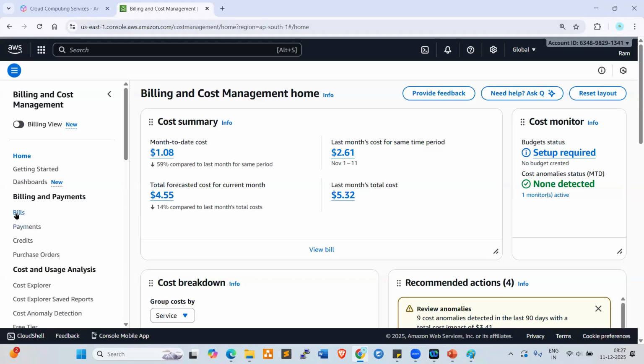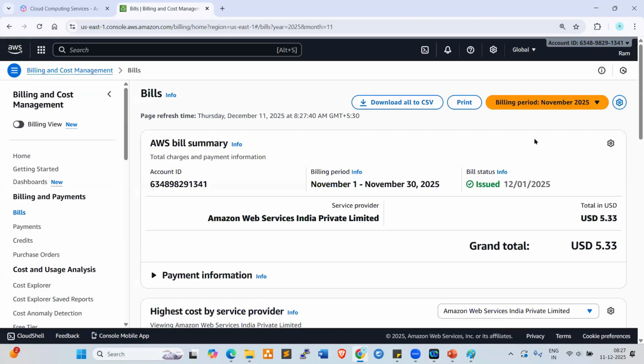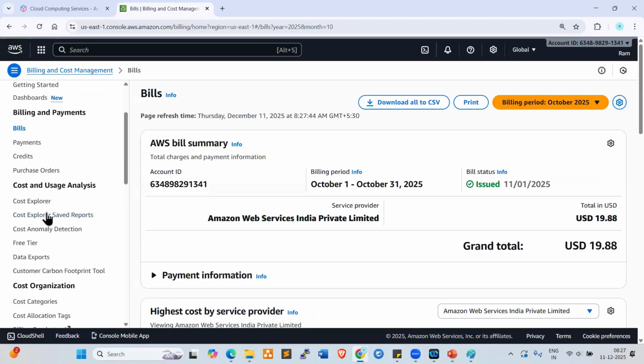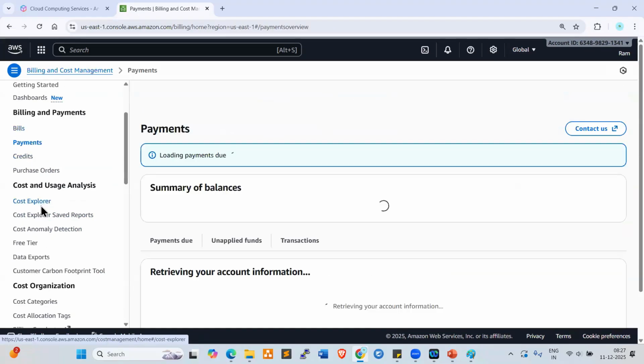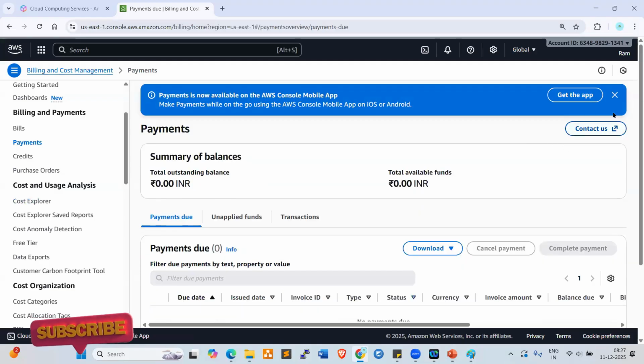So if you click on bills, look at here. These are all my previous bills. Okay. So this is the December month bill, November month bill, right? October, like this. Okay. Fine. Payments. If any payments are pending or anything, it will show you. Nothing. No payments pending, nothing. Okay.